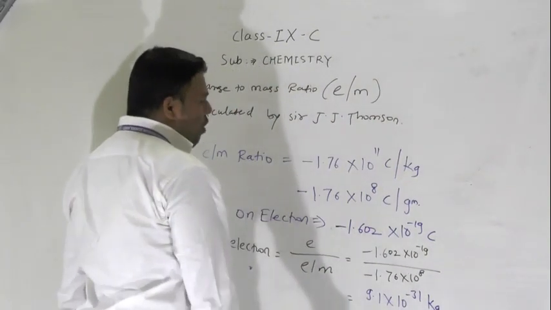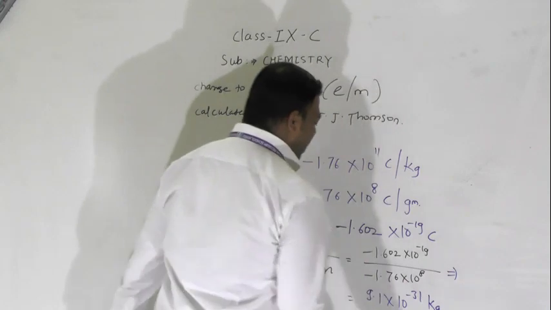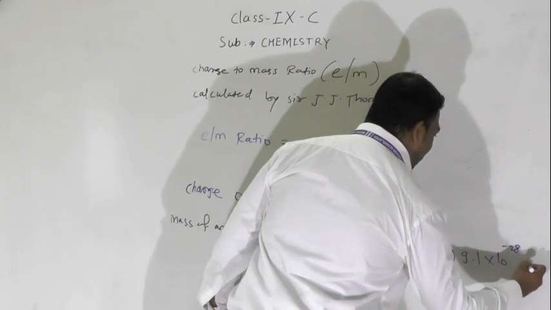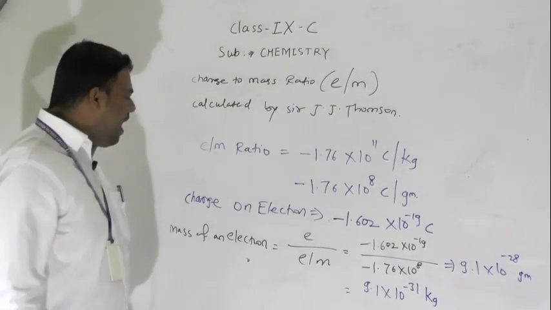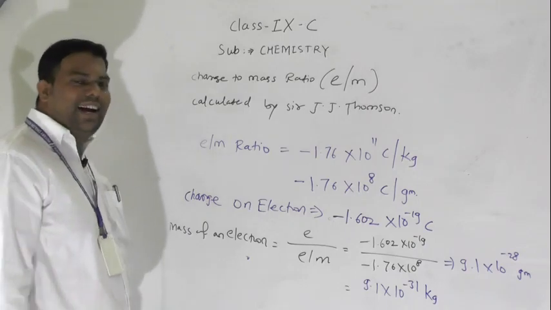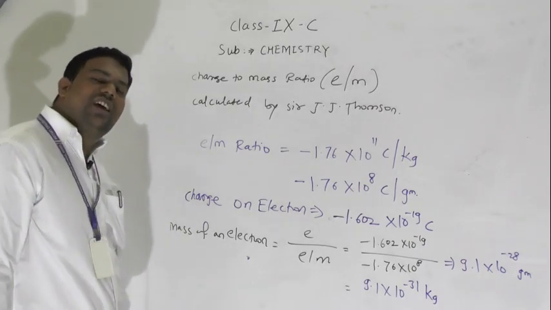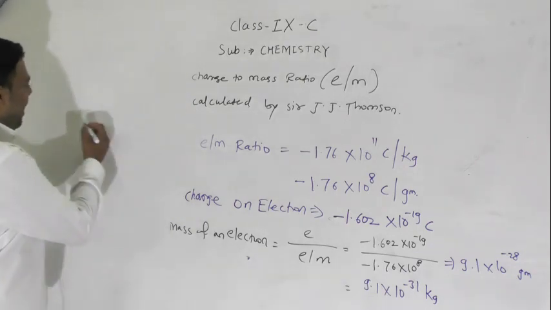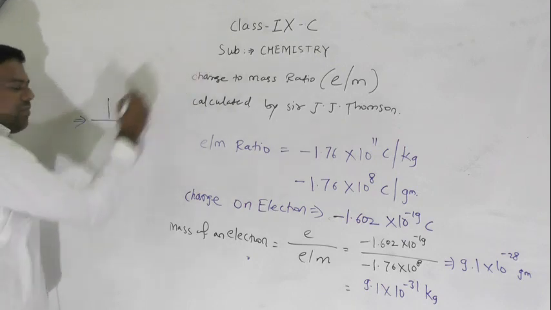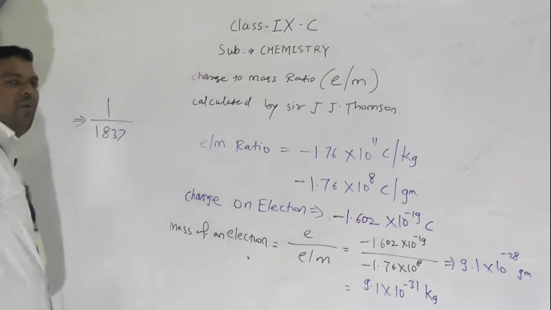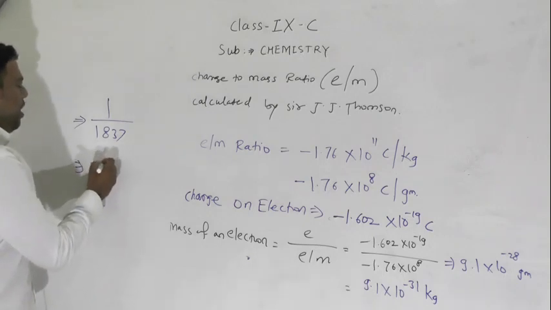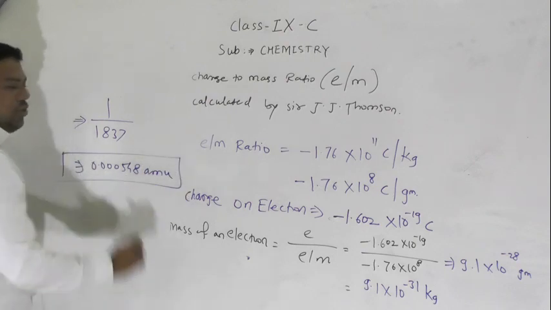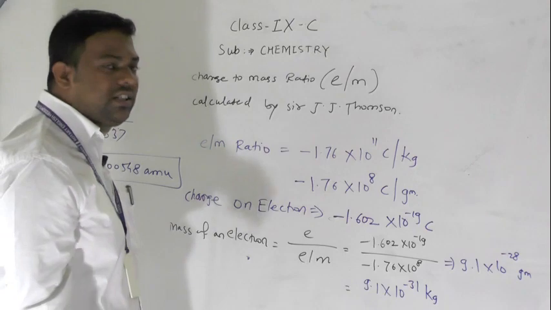You can write it in gram also: 9.1 into 10 raised to minus 28 gram. Understood? So that is the mass of an electron. And that mass of an electron is nearly 1 divided by 1837 parts of the mass of hydrogen, which is 0.00548 AMU. Understood?